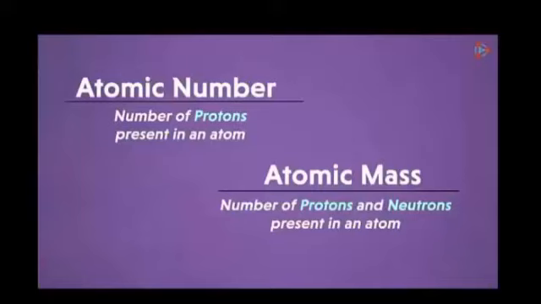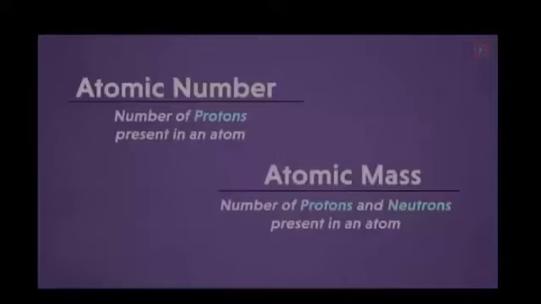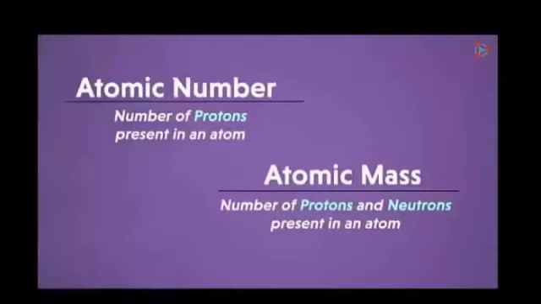Yes. Think. Your answer will be that the number of protons present in the nucleus of an atom is the atomic number. And what is atomic mass? The number of protons and neutrons present in an atom. Okay, what will be the representation of atomic number? Atomic number is represented by Z, and atomic mass is represented by A. I hope students, now you have a clear concept about today's topic, that what is atomic number and what is atomic mass.